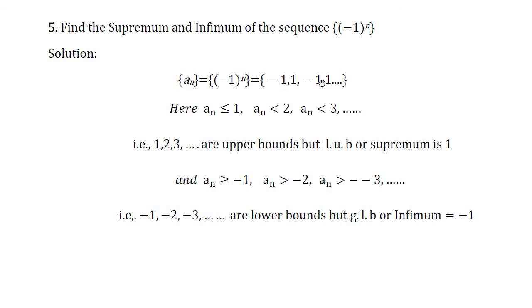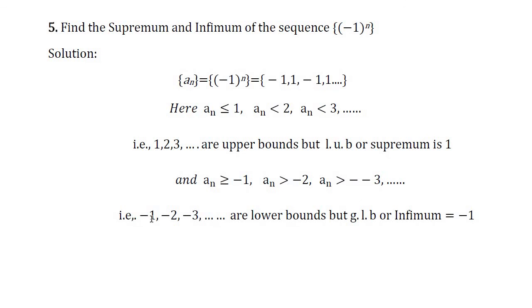Again, if you consider the terms of the sequence, each term of this sequence is definitely greater than or equal to -1. Or each term of the sequence is definitely greater than -2 or greater than -3, and so on.